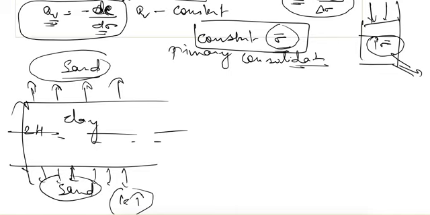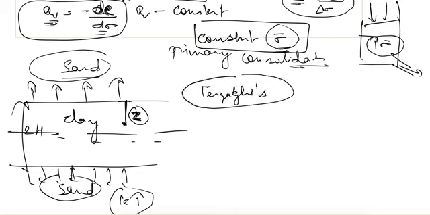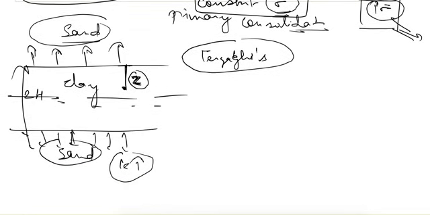And so the solution of this equation, we are defining a depth z from the top. So the Terzaghi, there is one whole derivation of how he came to this equation, but that derivation is not important for our purpose.